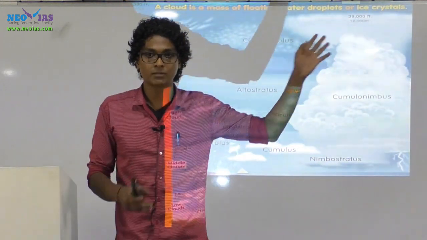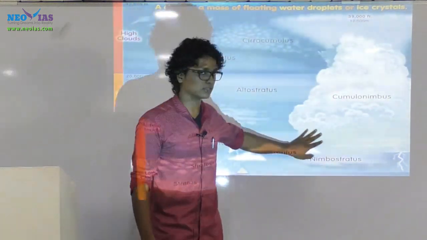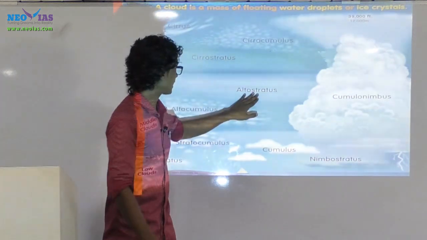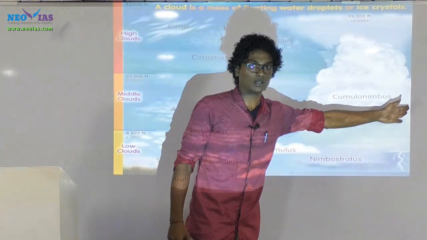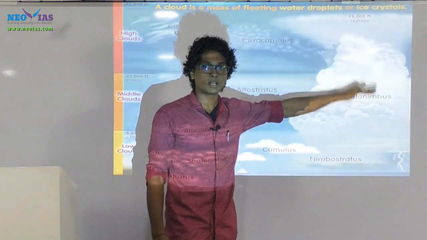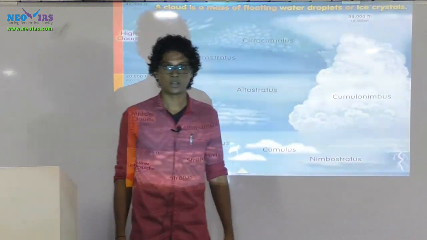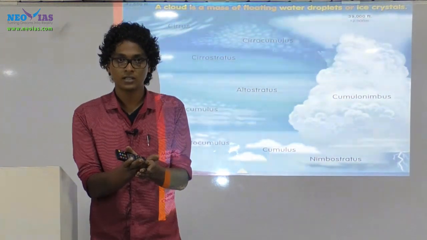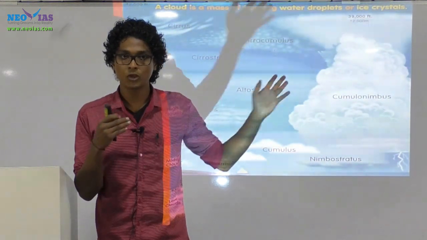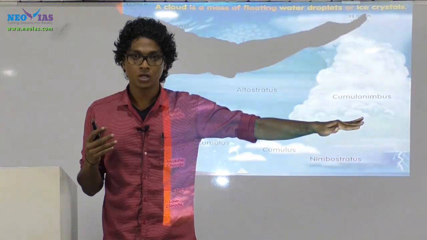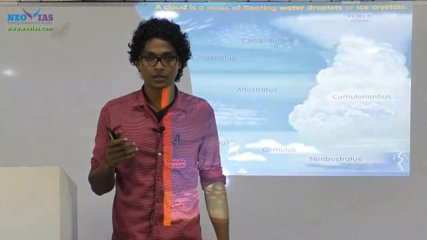Now if you are traveling over some kind of bridge or anything, near the horizon, you will be seeing clouds like this. They are not stratus clouds, they are not cumulus clouds, but they will be having vertical development. This we call cumulonimbus cloud. Again, nimbus means presence of water vapor, right? Cumulo means vertical development. So the cumulonimbus cloud will result in a heavy downpour, as well as vertical development.